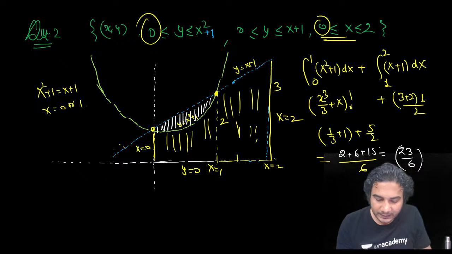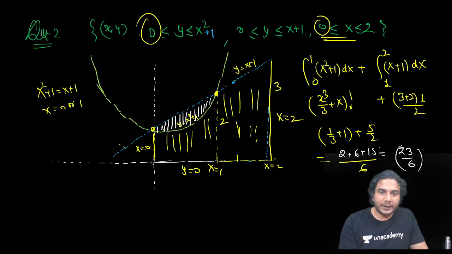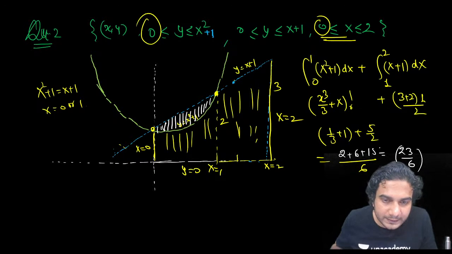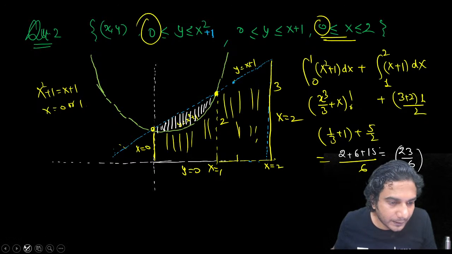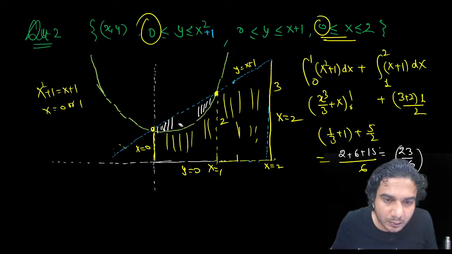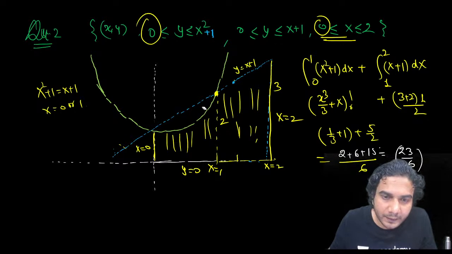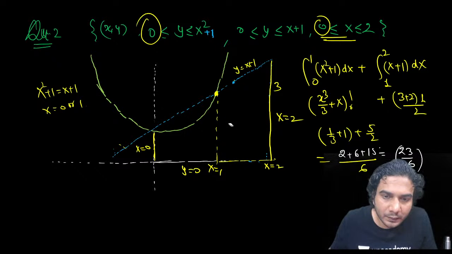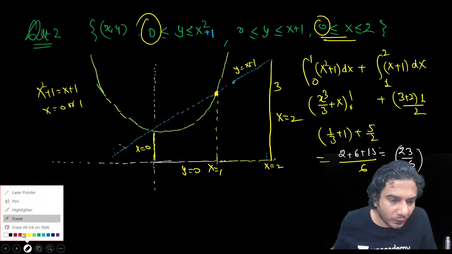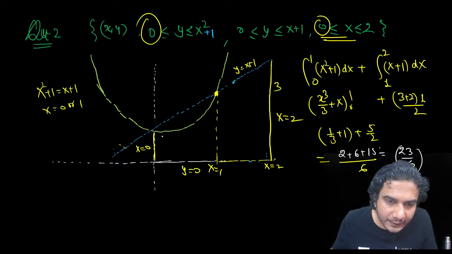x plus 1 minus x square plus 1. How did you get it? We need only this area. देखो मैं फिर से बता रहा हूँ. अच्छा, are you integrating this thing only which I have written? देखो मैं एक बार फिर से बता देता हूँ. Which area do we need? We need this area